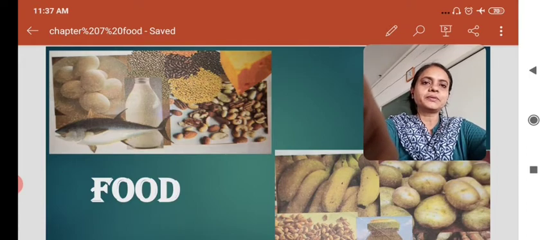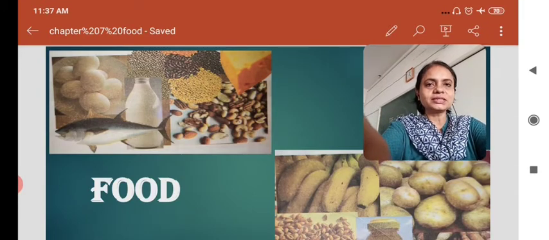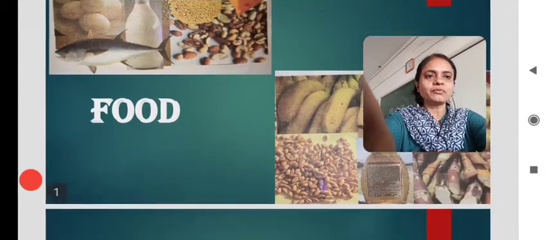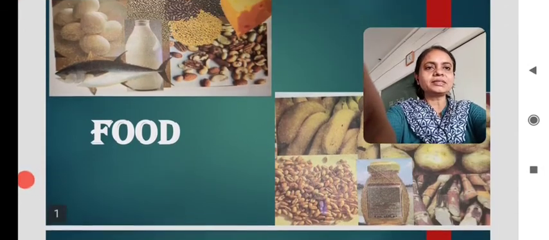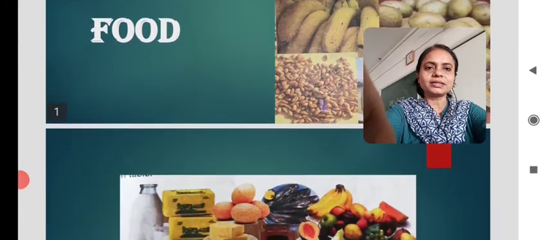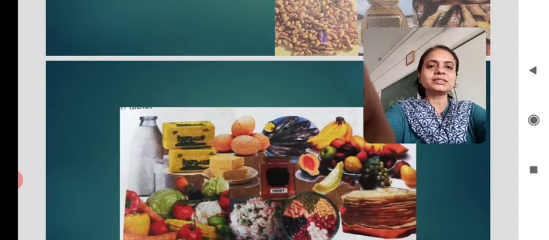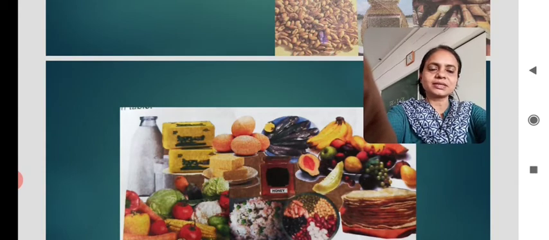In this chapter, we have to learn different kinds of food items and different kinds of nutrients that provide us energy to live and grow, keep us healthy and keep us safe from various diseases. Let's have a look at the given food items. Yes, here we can easily visualize milk, butter, egg, fruits, vegetables, chapatis, grains, etc.